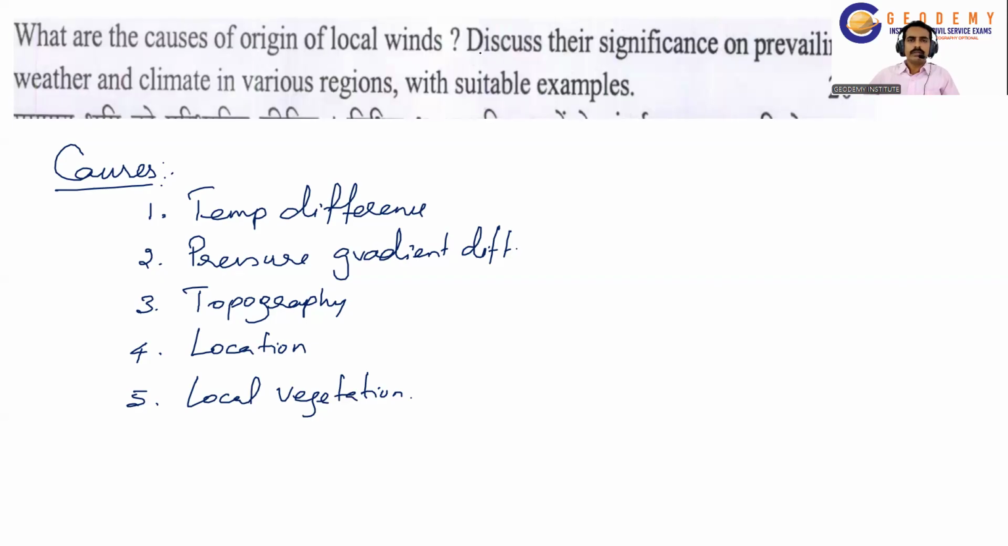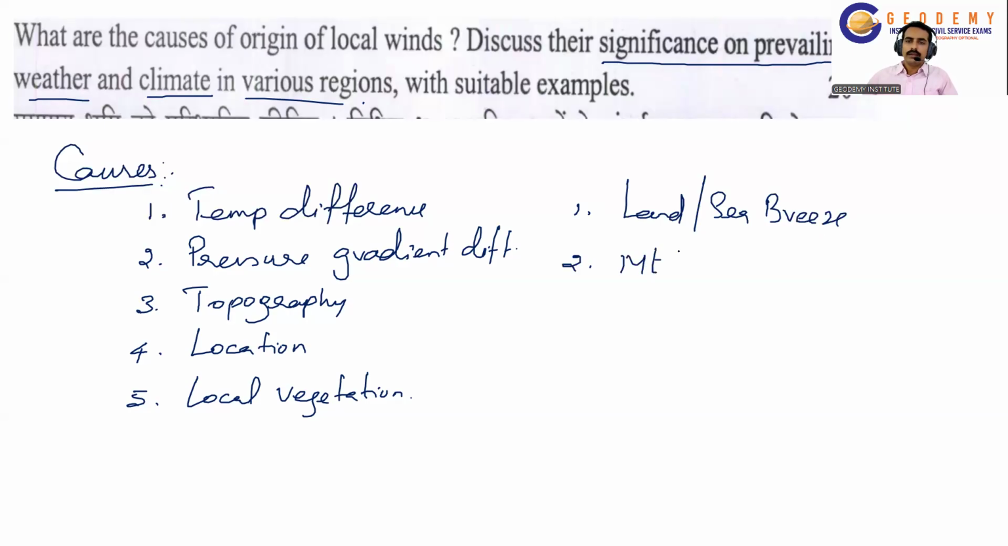For the second part, we have to discuss in detail the significance on the prevailing weather and climate in various regions. First of all, let us give the common local winds found everywhere: sea breeze, land breeze, and then mountain and valley breeze. So these two local winds are found everywhere. The land and sea breeze is caused due to the pressure differences.